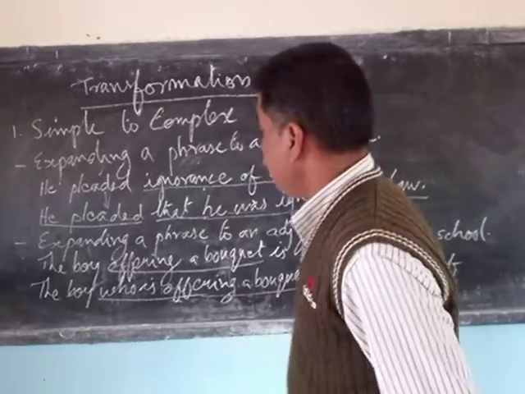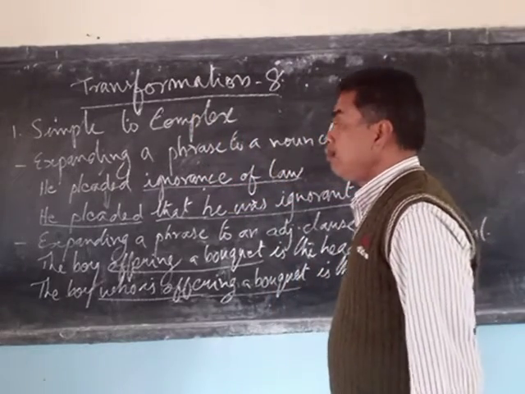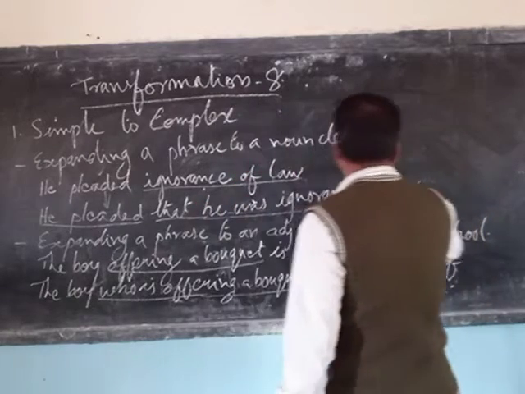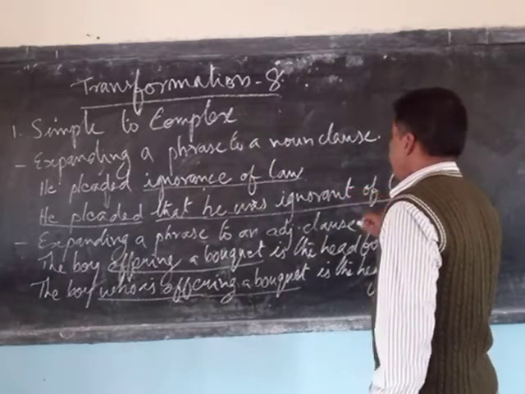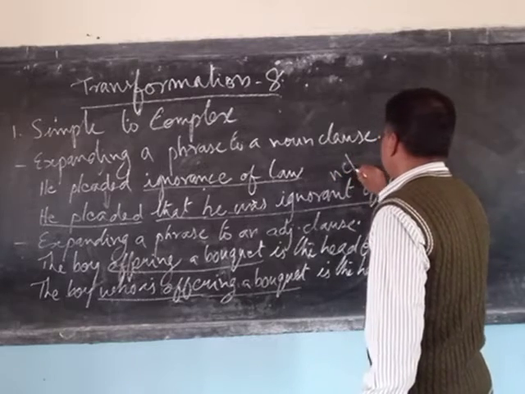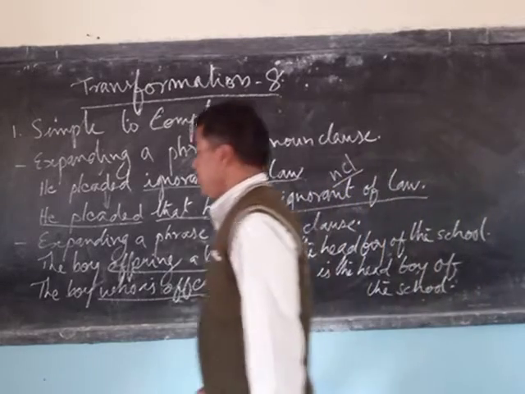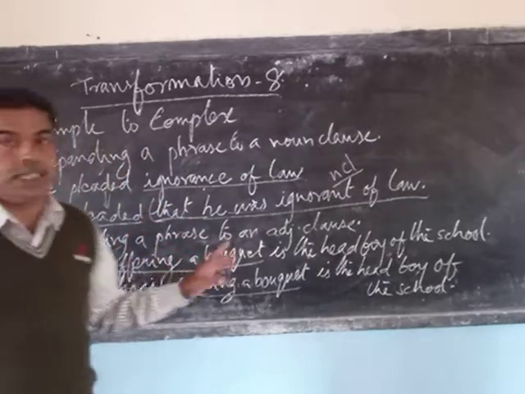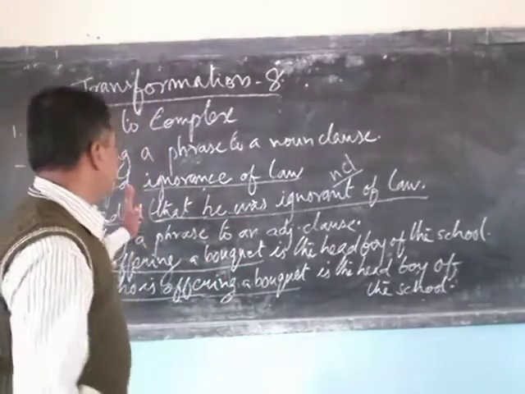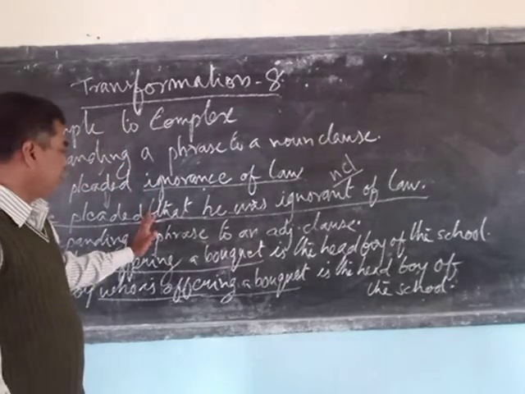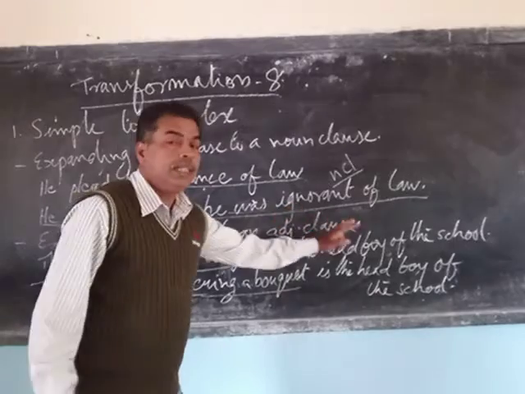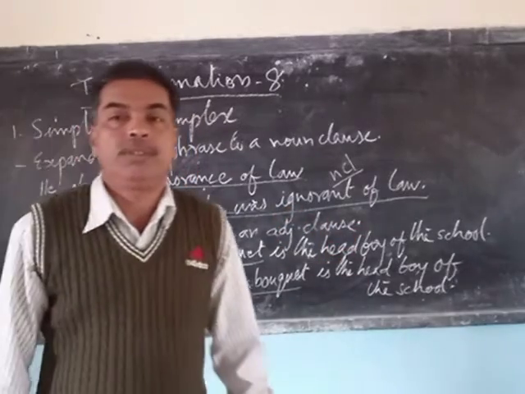It can stand separately. What did he plead? That he was ignorant of law. This is a noun clause, starting with the conjunction. We have learned that a subordinating conjunction cannot be separated from the clause. So it begins with the conjunction that.